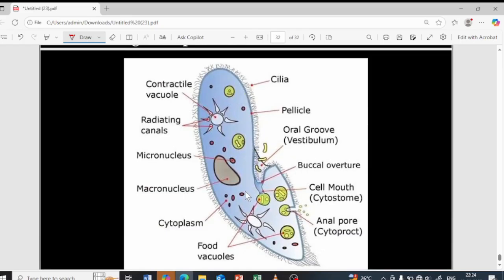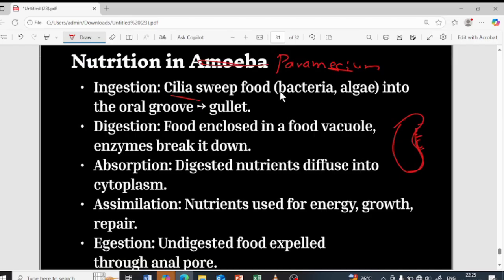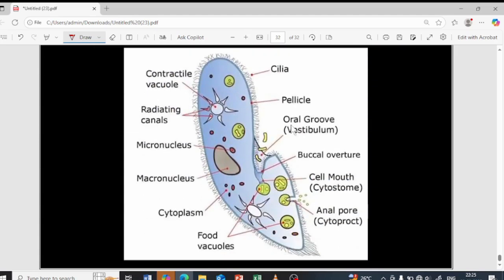The cilia will bring the food to the oral groove. They sweep the food, the bacteria and algae, which is the food of the paramecium, to the oral groove. You can see over here the gullet, the oral groove, and the food will be entering here. After entering, this is the food vacuole.